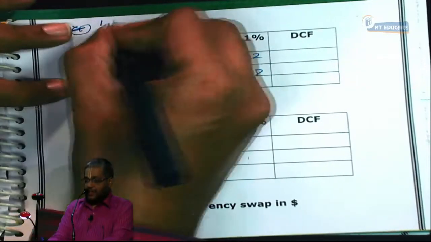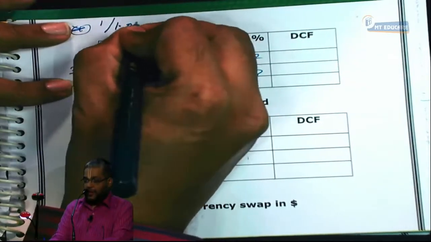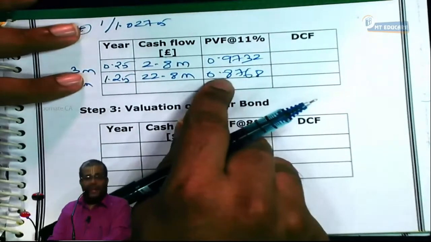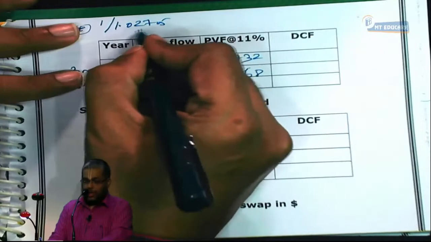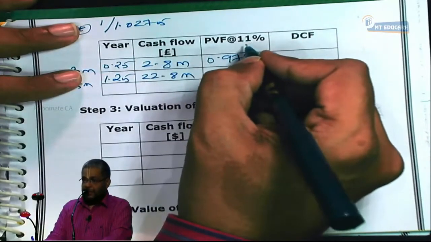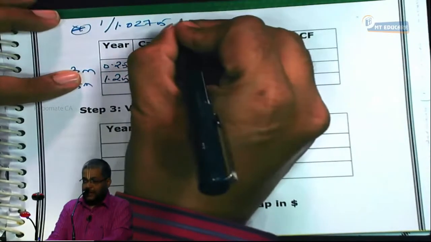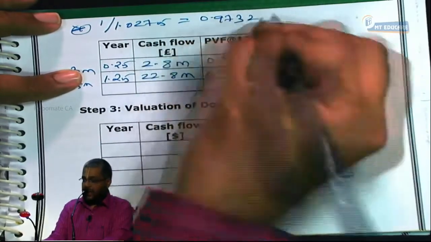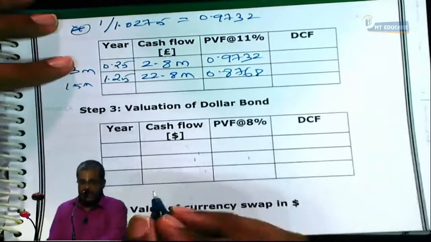The first discount rate is 1 by 1.0275. Is it correct? Right or not? How did I get 0.0275? 11% by 4 gives you 2.75. Tell me this number is going to give me how much? 0.9732. If you are not understanding during revision, write like this.